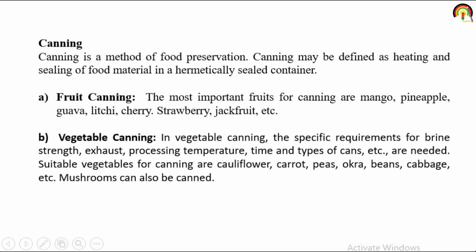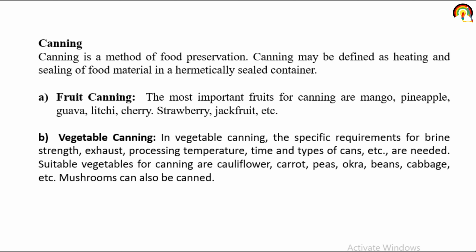Next one is the canning method of food preservation, or we can say of fruit and vegetable. Canning may be defined as heating and sealing of food material in a hermetically sealed container. Canning can be fruit canning and vegetable canning. In fruit canning, the most important fruits for canning are mango, pineapple, guava, lychee, strawberry, jackfruit, etc.